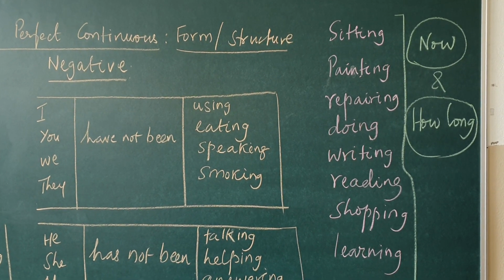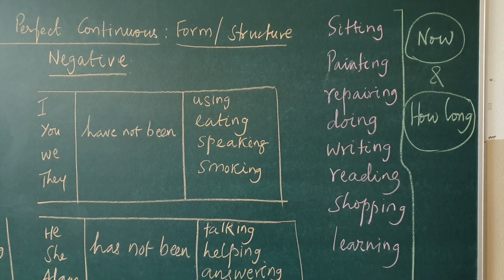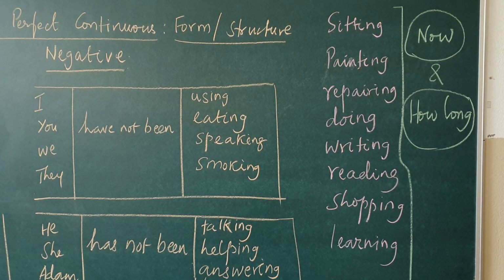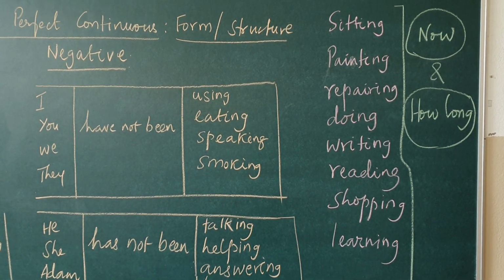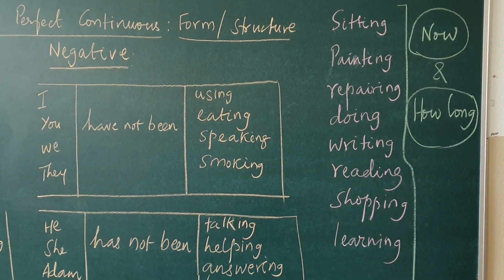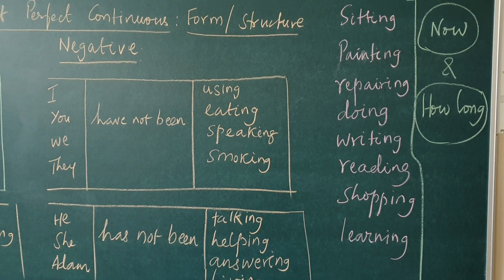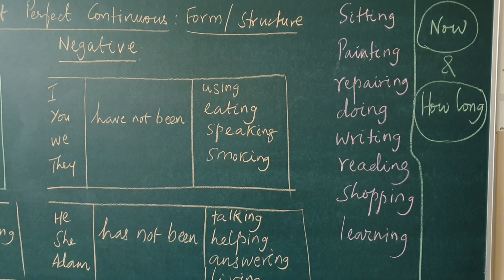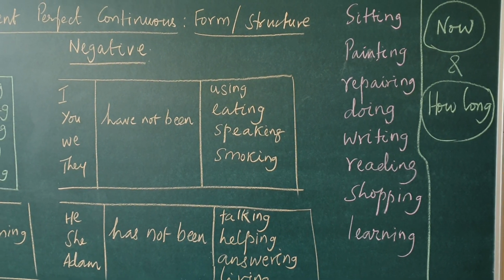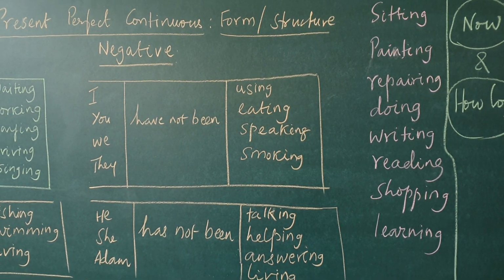Like this, we have to understand where we use present continuous tense. Present continuous tense we use normally for an action which is presently happening. In grammar, whichever tense we use, the function is very, very important. The intention of the speaker.